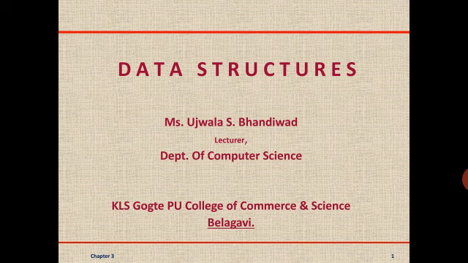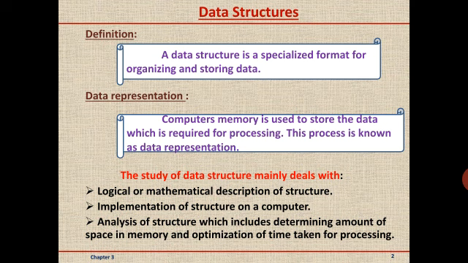Today, I begin with the third chapter, that is data structures. Data means any raw facts that can be calculated and stored in the computer. For example, consider student name, student registration number, etc. This data undergoes some processing and then is converted into proper information.